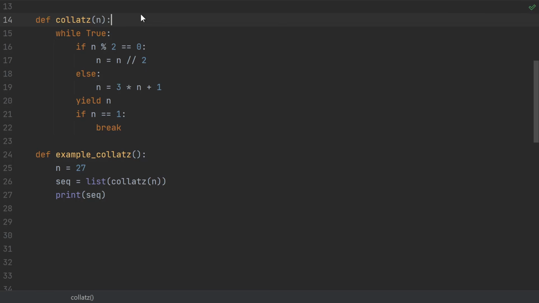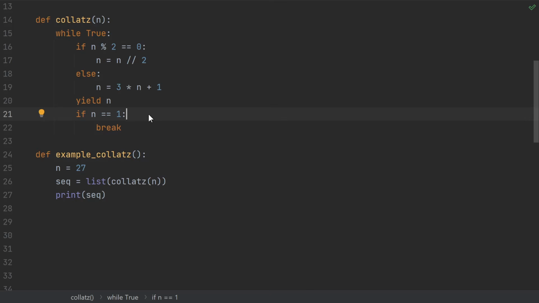So here's a Collatz sequence. Take a positive integer n. If it's even, divide it by 2. Otherwise, multiply by 3 and add 1. Then repeat. If you ever got to 1, then the sequence would start repeating. It would start to go 1, 4, 2, 1, 4, 2, and so on.